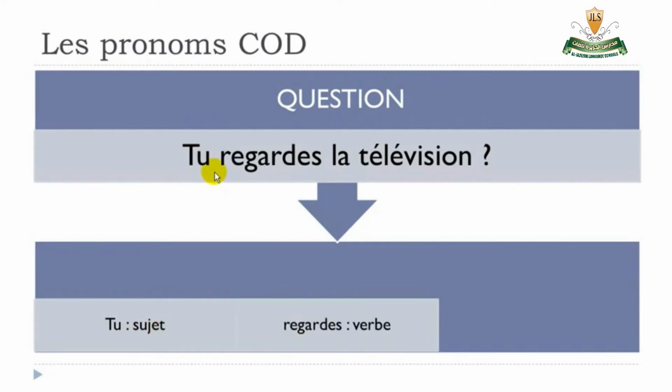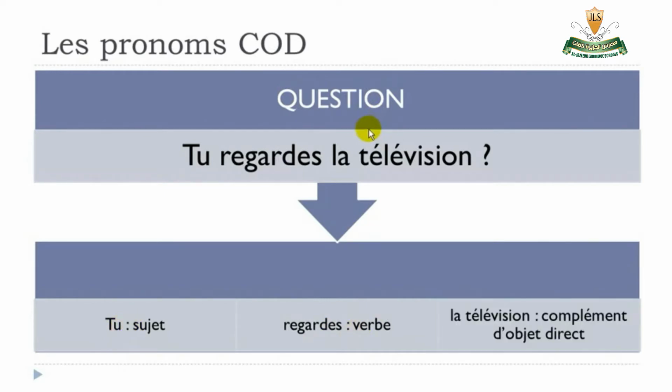Okay, second part that we've got here is regarde. Okay, regarde here, and it's the verb that you've been conjugating. It's es just because it's tu, all right. And the second part, or the third part here, so the last part, la télévision.